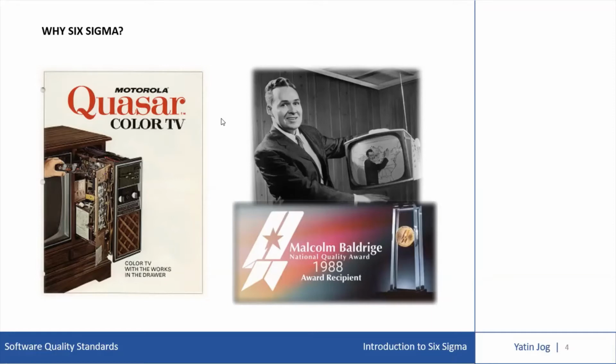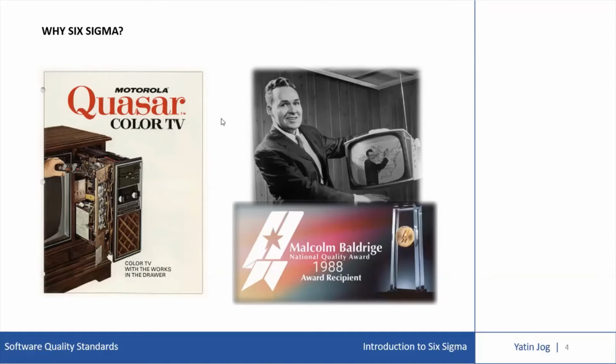It took until nearly the mid 1980s before Motorola figured out what to do about it. Motorola's CEO of that time, Bob Galvin, started the company on the quality path known as Six Sigma.